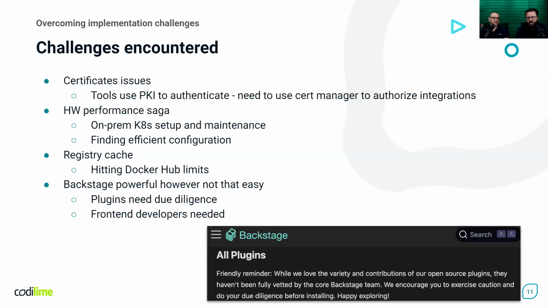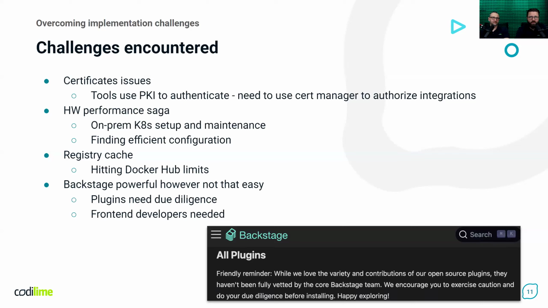And last but not least, Backstage itself was a challenge. It is a powerful framework for building internal developer platforms. However, not all the available plugins are production ready. This means that we needed to do some due diligence and check whether a given plugin is working.